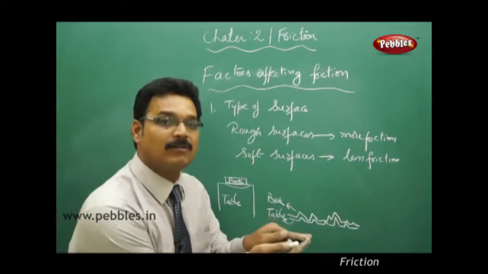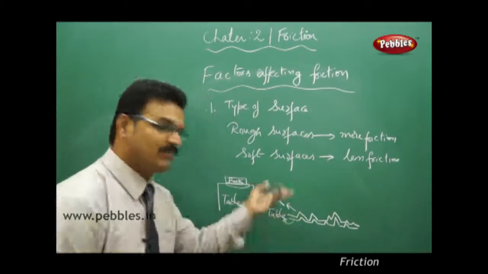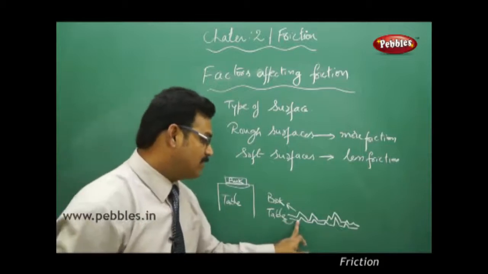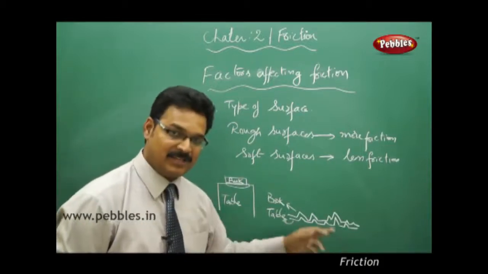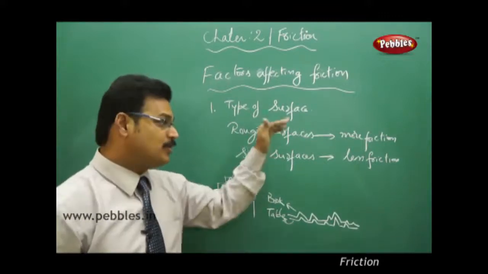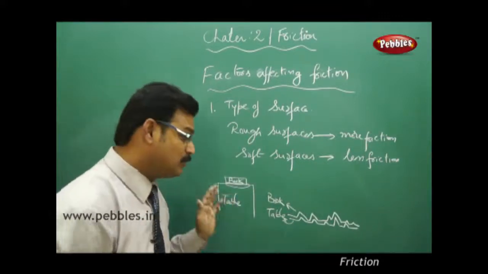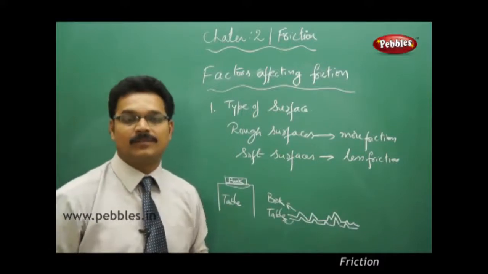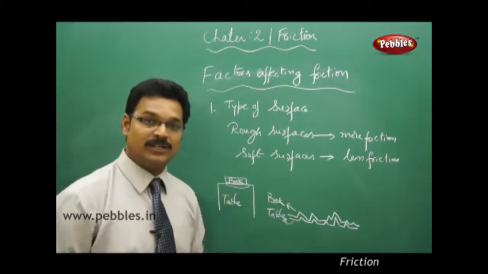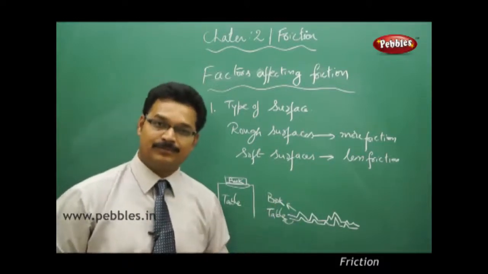And because of the interlocking mechanism, the frictional force is developed. So when you have rough, uneven surfaces like that, friction is always more. Then what do we do to reduce the friction? You smoothen the surface. So persons try to smoothen the surface so that they get less friction.